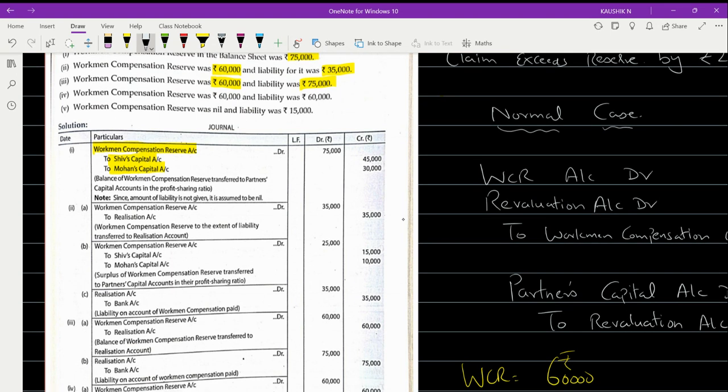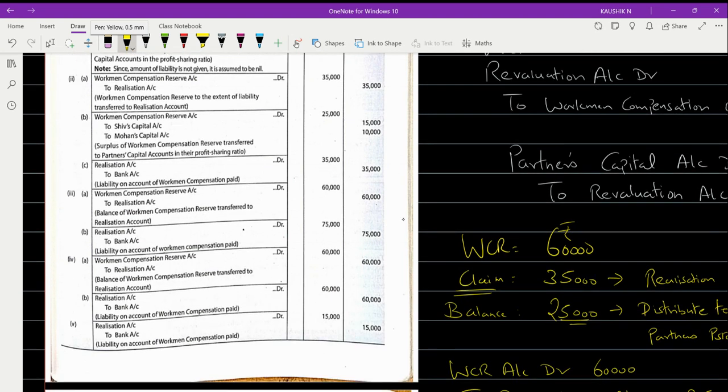Okay, moving on to case 4. Workman compensation is amounting to rupees 60,000 and liability is also 60,000. So that means nothing will be left over to hand out to the partners. So the entry will be: workman compensation reserve 60,000 to realization account 60,000, and this will also be paid off.